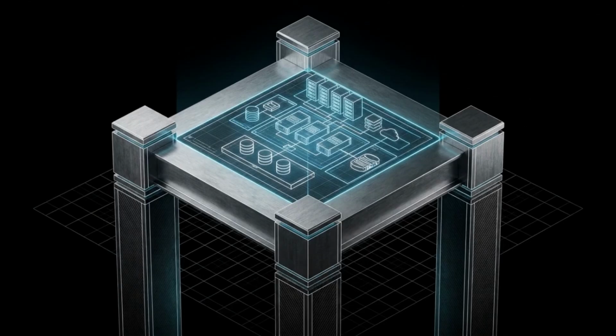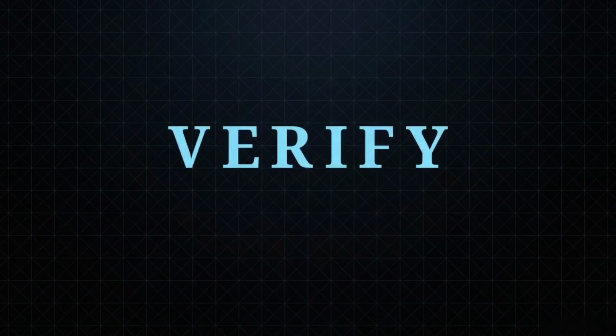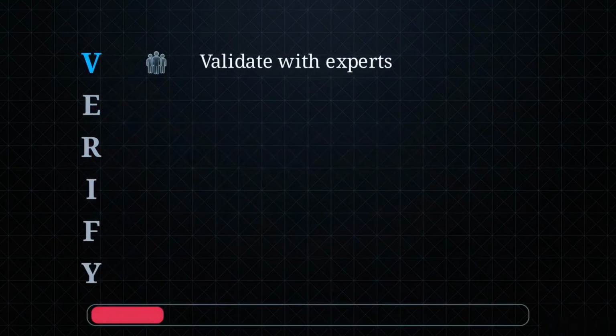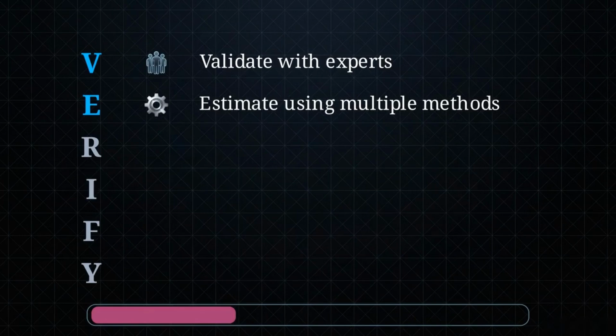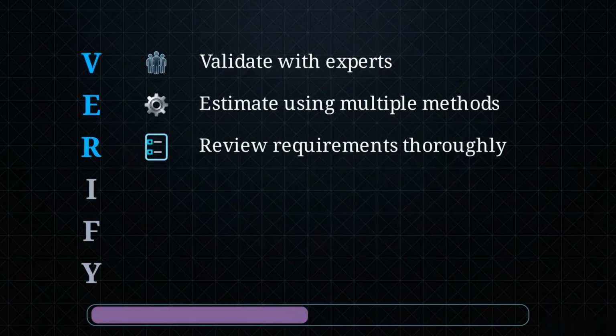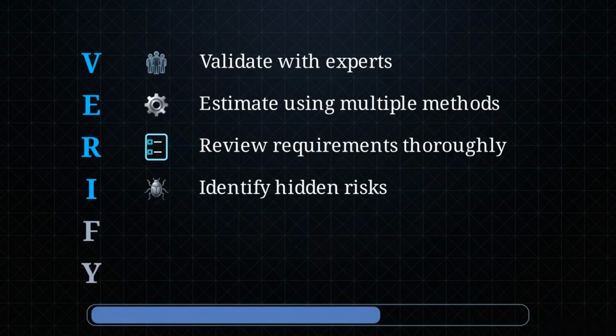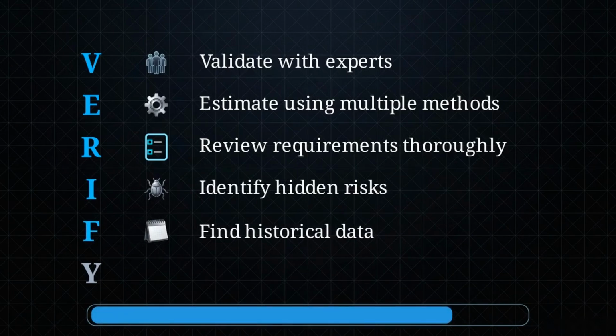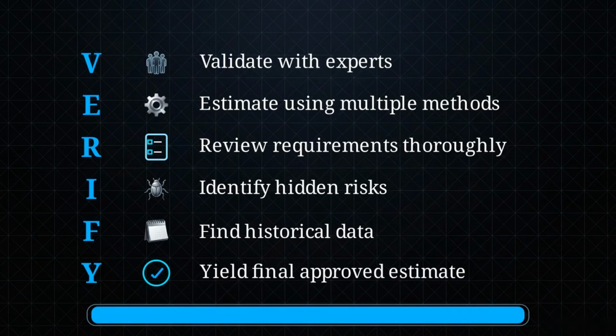A thoroughly validated estimate exhibits specific traits. It is evidence-based, flexible to changing requirements, highly risk-aware, and above all, realistic. We can lock the sequential steps of this process into memory using the VERIFY protocol seen here. V. Validate with experts. E. Estimate using multiple methods. R. Review requirements thoroughly. I. Identify hidden risks. F. Find historical data. And Y. Yield the final approved estimate.